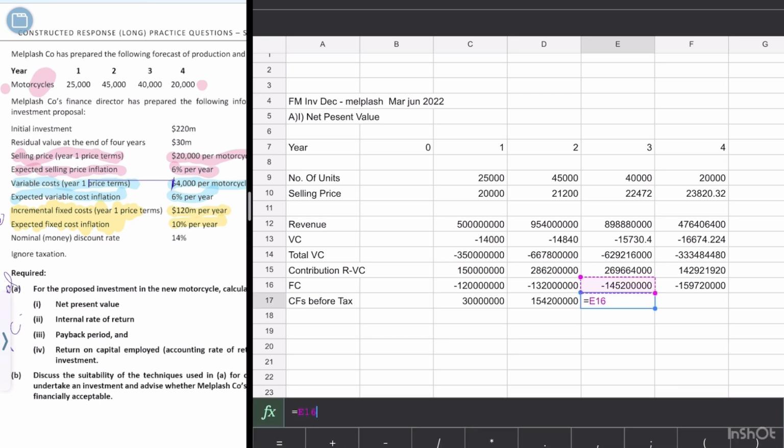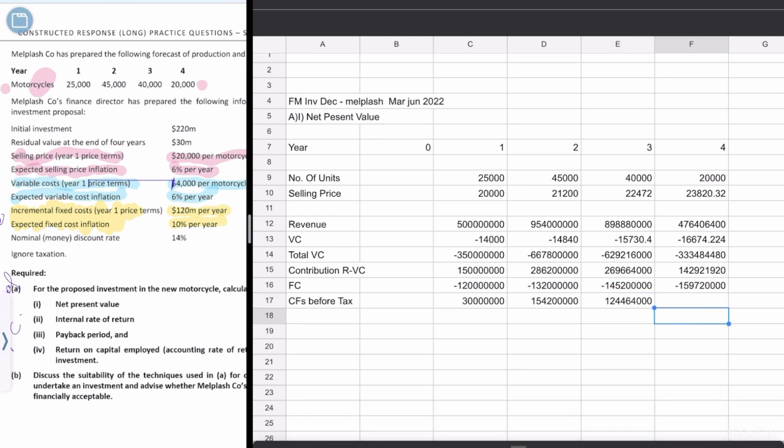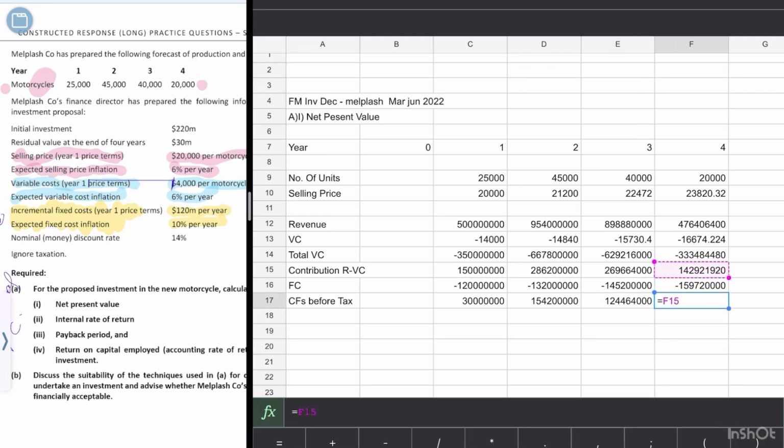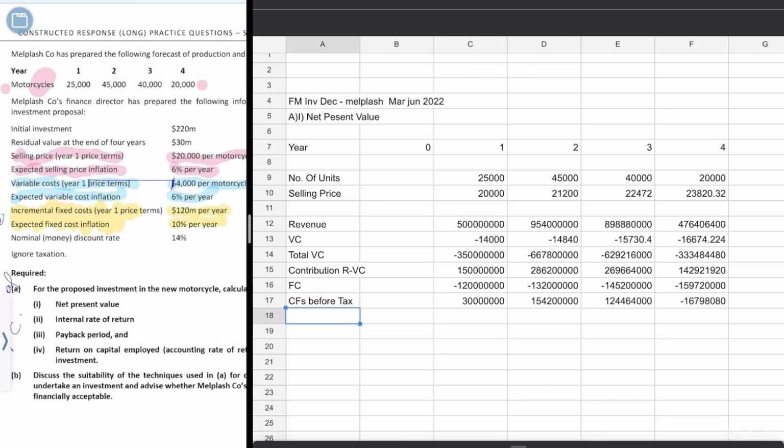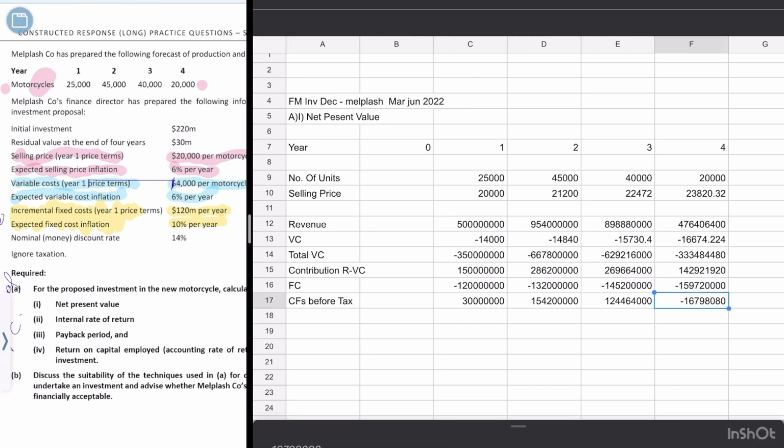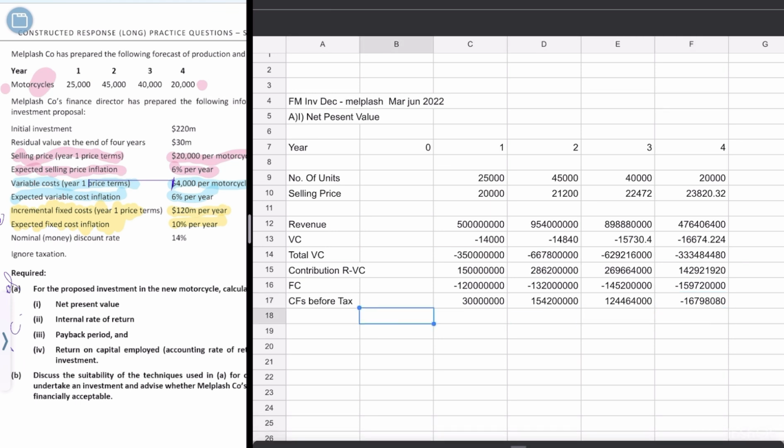Again, contribution plus minus fixed cost. So this gives us cash flows before tax. Yes, this would give us negative. So it happens that we will be going into loss in year 4 eventually.